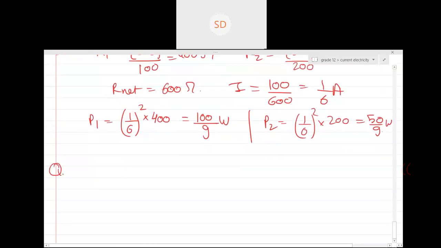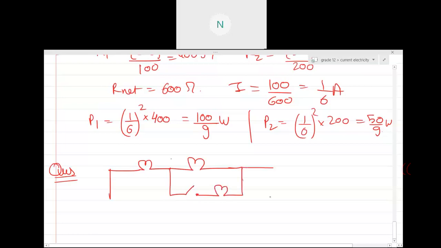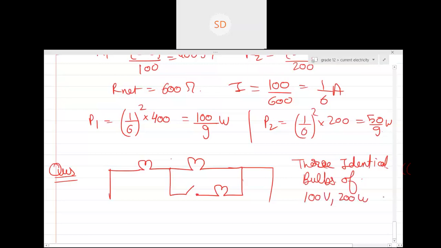Next question, a similar type of question, but very important. It has come once in JEE. So there are 3 bulbs which are like this. Three identical bulbs, I'll give you the power rating directly, 100 volt, 200 watt each. Can you see the power rating is given?